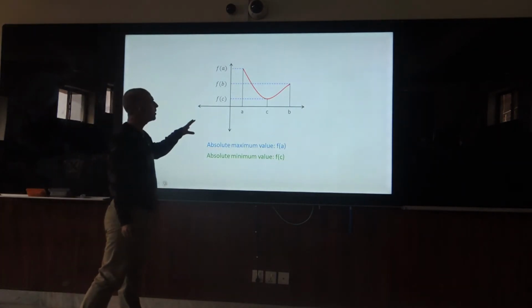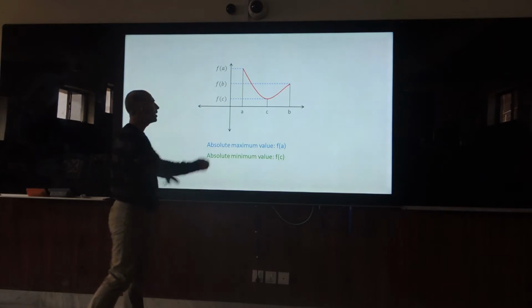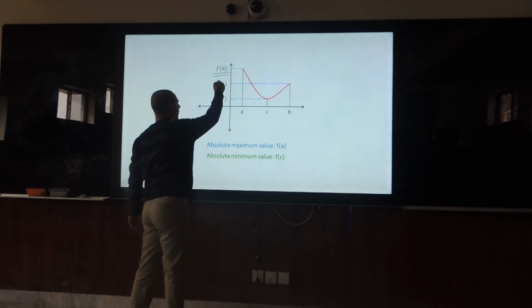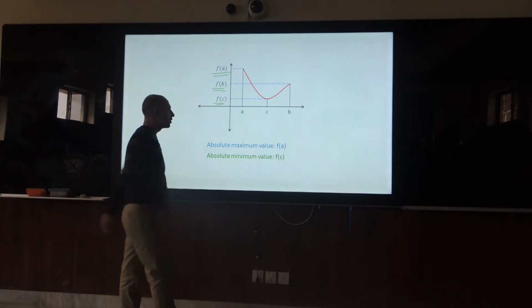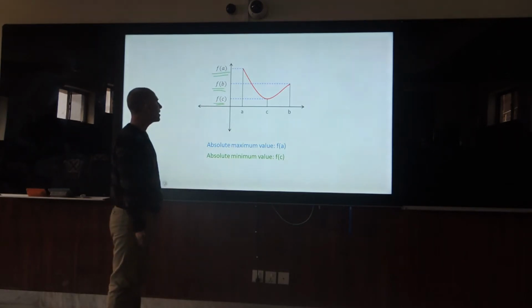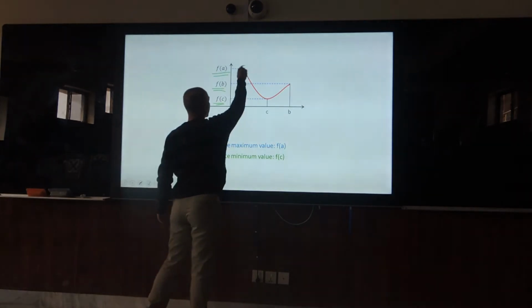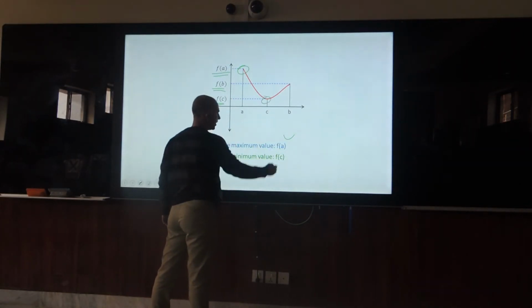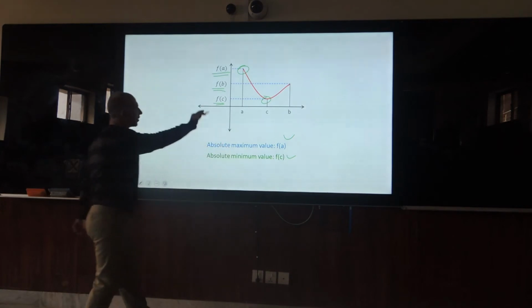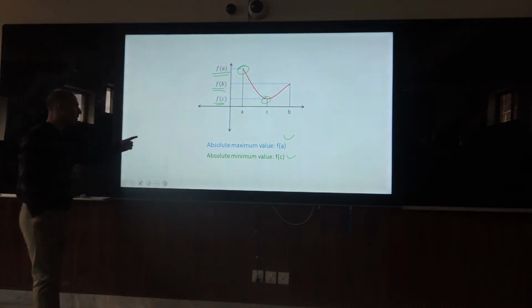For example, on a certain graph, you will see the textbook notation in the form of f of a, f of b, and f of c. So the absolute maximum is this one, and the absolute minimum is this one, because this is a long graph, with comparison to the other cases, not only one position.